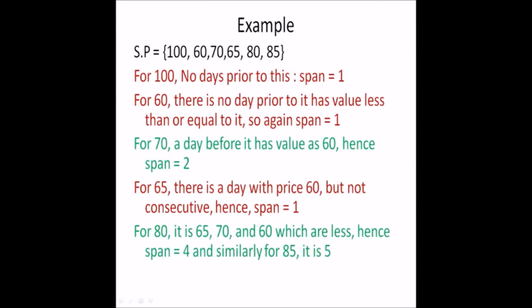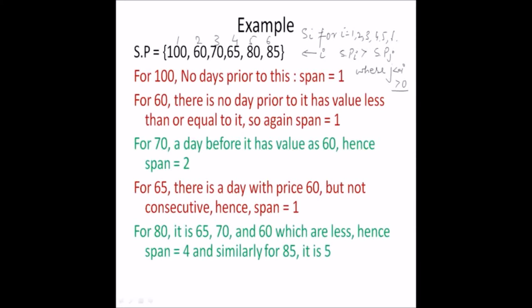So the stock prices on days 1, 2, 3, 4, 5 and 6 are given as 100, 60, 70, 65, 80 and 85. Now we have to find S_i for i equals 1, 2, 3, 4, 5 and 6. As per the definition of S_i, it is the number of days prior to this day i where the stock price of day j is less than or equal to the price on day i, where j is less than i and greater than 0. Actually j is less than or equal to i.